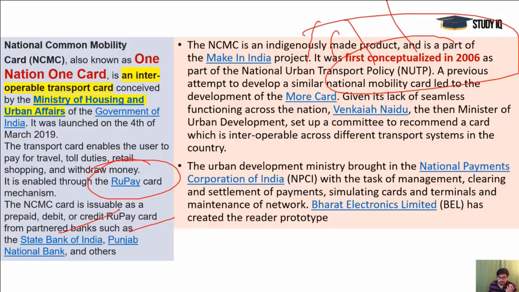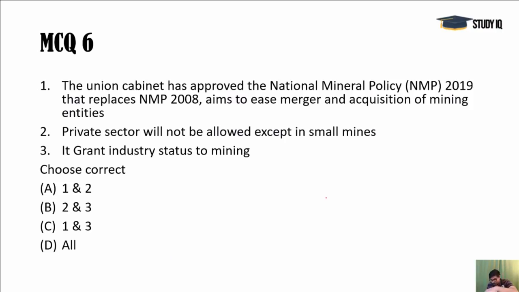Now it's working and collaborating with NPCI, National Payments Corporation of India, because it is about payment through this card. So NPCI will be working on that, and Bharat Electronics Limited, which is famous for EVMs, has created a reader prototype for that. Means when you apply the card somewhere, there would be a reader that would recognize your card. That is created by Bharat Electronics Limited.